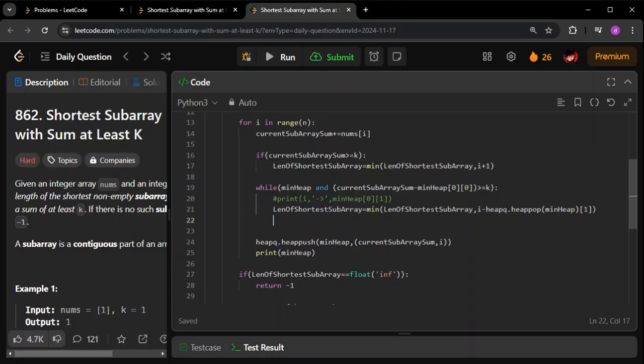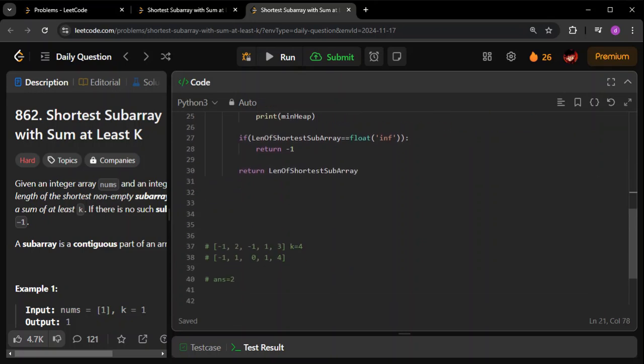One more thing is, because this is going to contribute an answer, that is why I am popping it out. For example, let us say these two arrays constitute the answer. So I will pop out -1. Once I pop it out, for example, this array also forms the answer, and this particular array also forms the answer. But we need the answer with the smallest sum or smallest length, so the smallest subarray length. If this is the answer, I pop it out so that the next answer that forms will have the smallest length. That is also a reason why we are popping it out.